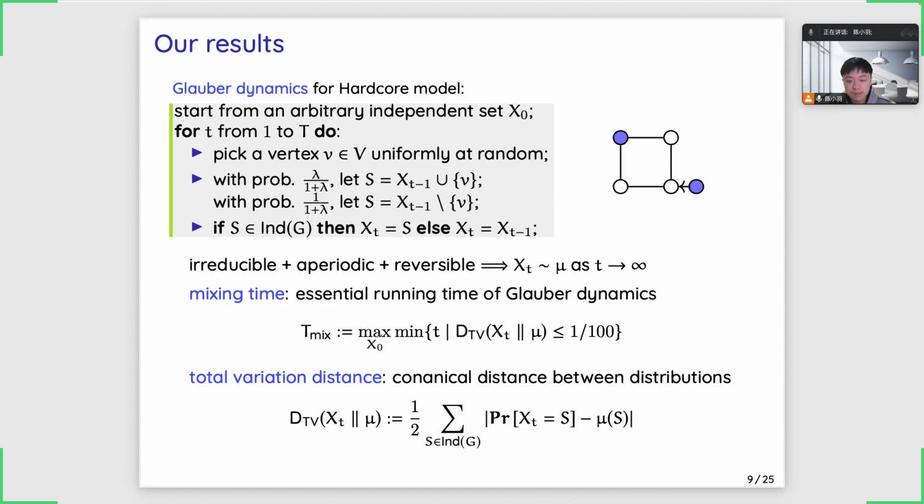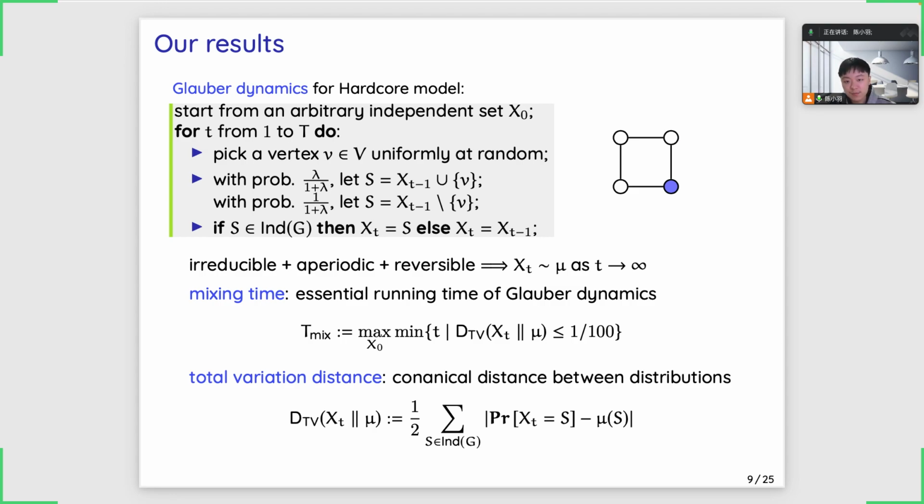Then, it generates a new state for the chosen vertex by flipping a coin with probability lambda over 1 plus lambda. If the update is feasible, then the Glauber dynamics accepts it. And if the update is not feasible, then the Glauber dynamics simply drops it.